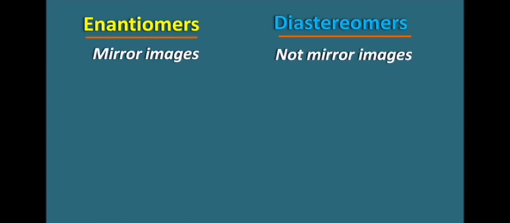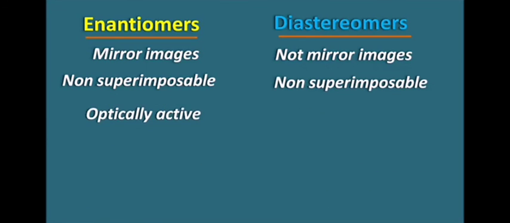Now if we compare the enantiomers with the diastereomers, enantiomers are mirror images of each other, whereas diastereomers are not mirror images of each other. Enantiomers are non-superimposable mirror images, and diastereomers, since they are not mirror images, are also non-superimposable. Enantiomers are optically active because if one is dextro, the other will be levo. But the diastereomers may be either optically active or inactive. In the diastereomers, one of the isomers may be optically active, or two of the isomers may be optically active, or one of the isomers may be optically inactive.